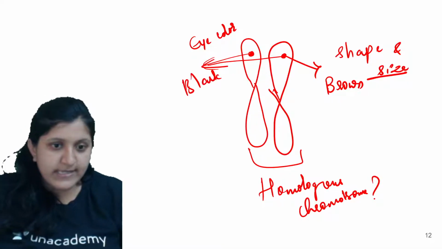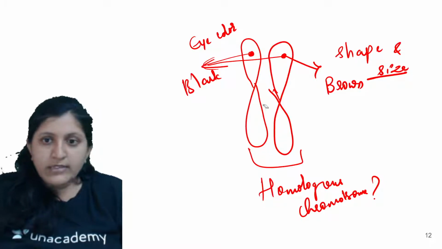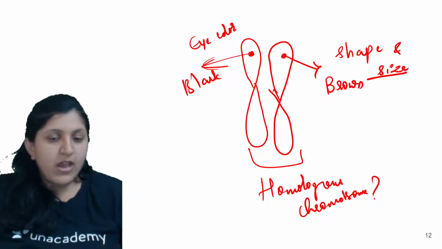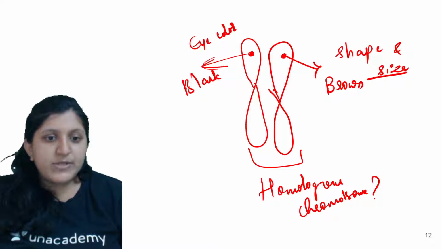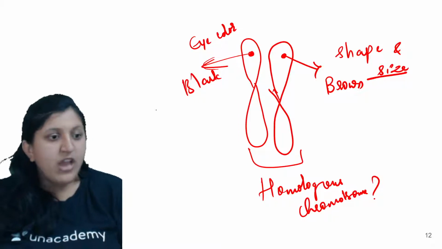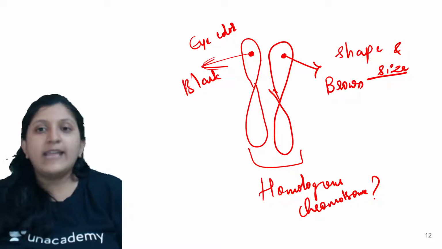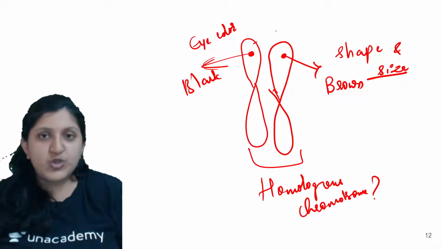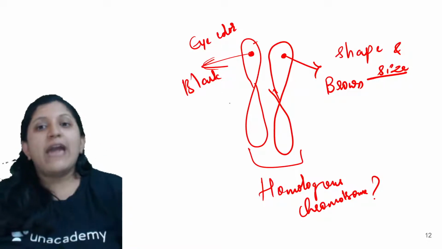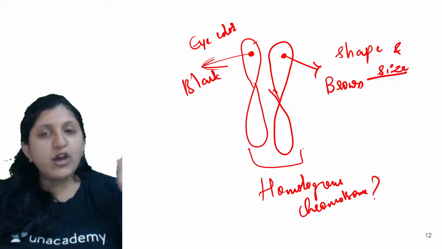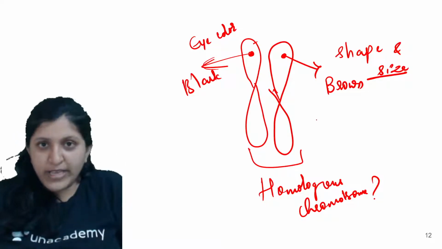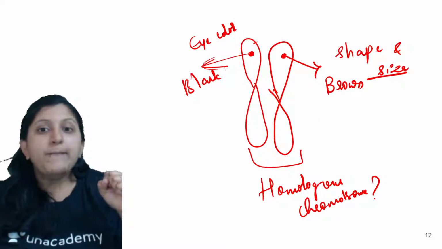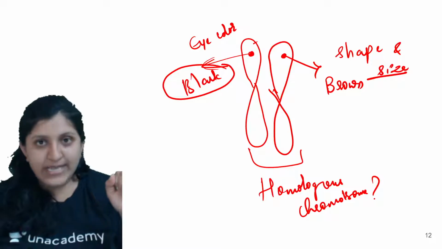Okay, so I'll just erase this one. Yeah, so now this allele is responsible for black eye. In that case you can see that since this is going to dominate, you can find an individual. These are the two chromosomes found in an individual's body, but this is going to express itself.